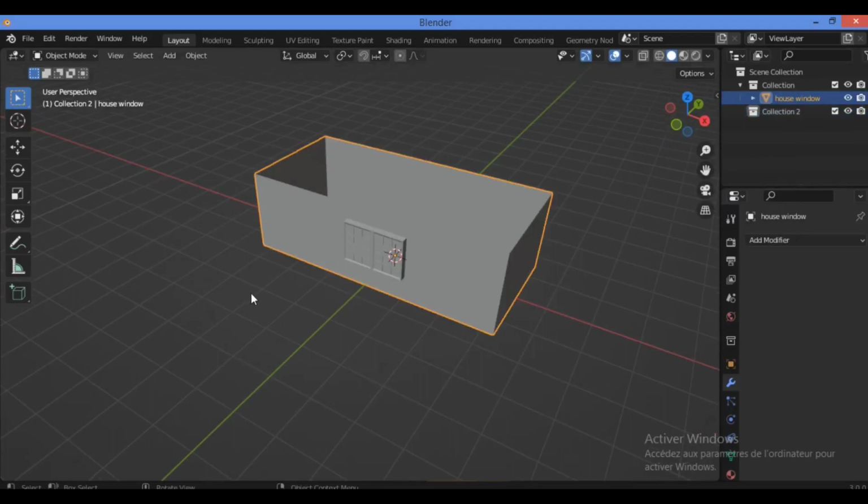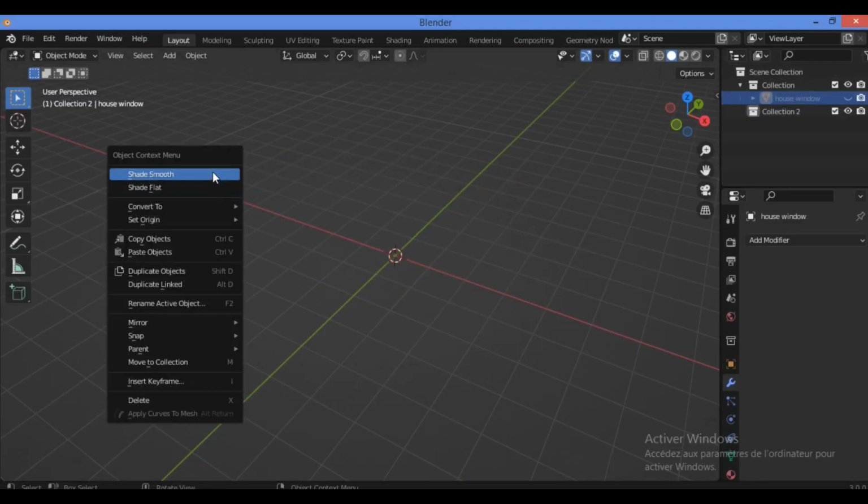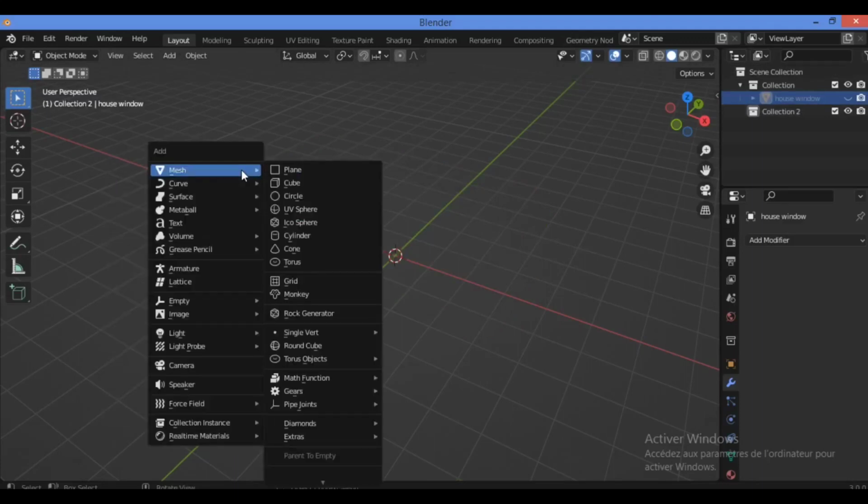In order to model the shutter from the second collection, we can just hide this. The first collection is hidden. Also, we need to add, Shift A to add a plane.